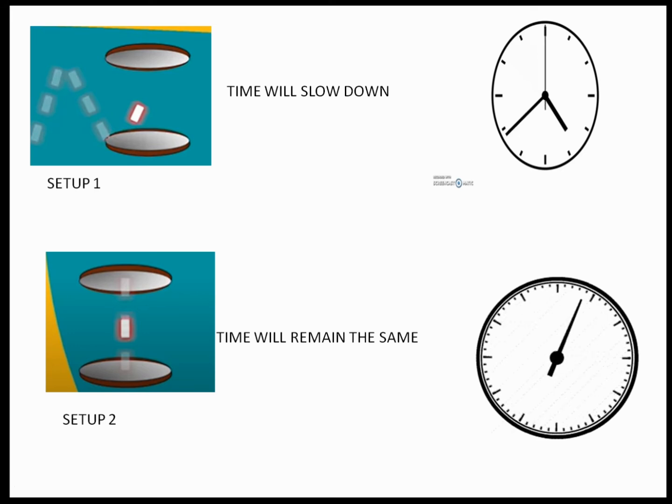So this is the answer to the fictional question that whenever someone is in space and comes back to the earth, he does not get aged. He is still young. Why? Because the time slows down. This is what Albert Einstein tried to prove through this example. So you understood the concept of time dilation.